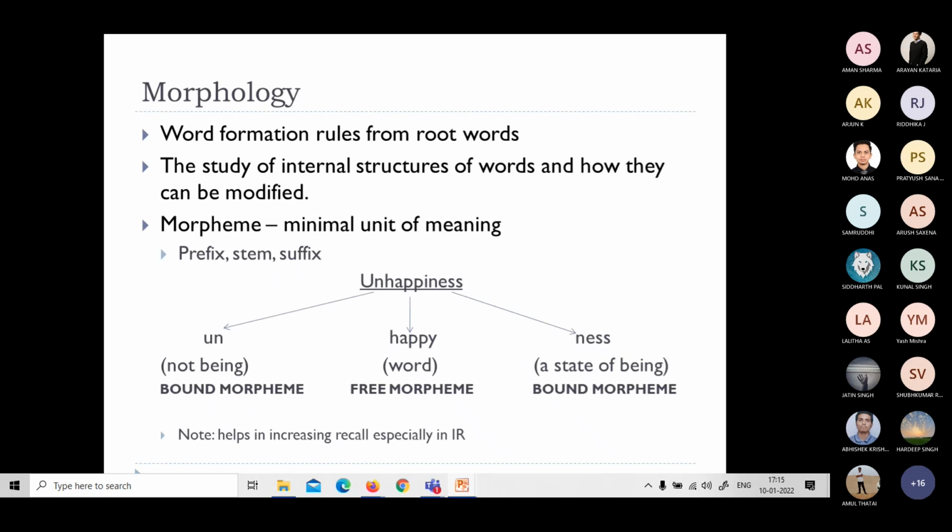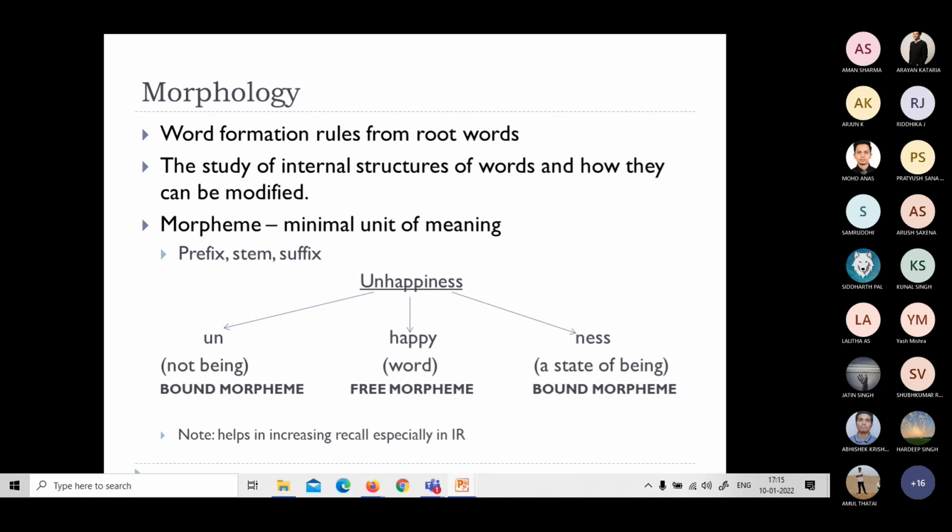And the second one is morphology, which is about word formation rules from root words. It depends on every particular language. That language has a vocabulary and a grammar, and the root words in a vocabulary could be used for different purposes differently by adding some additional characters to that word. That is the rule, completely about a particular language.